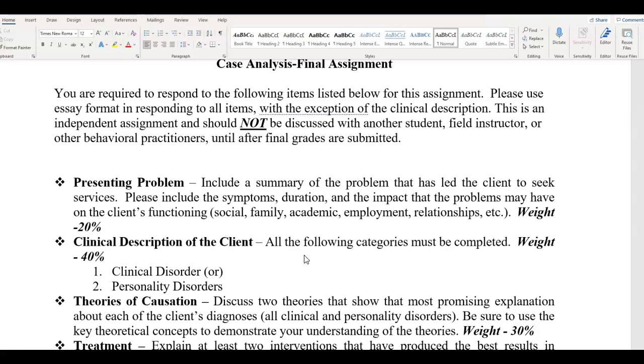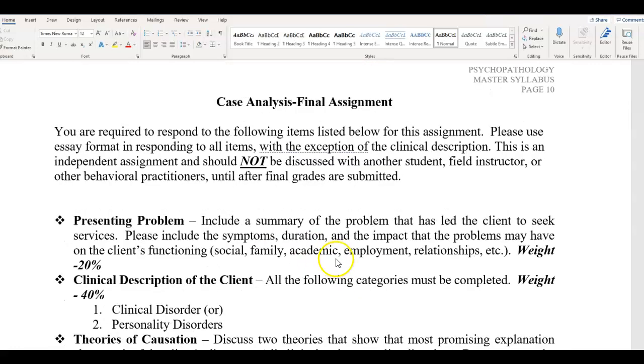Some students aren't in field, or they have challenges with their field placement. Sometimes they are in field and don't have a client yet. You are not limited to the clients that you have in field currently. If you have a client that you want to utilize from a past field experience, you can do that as well. So again, please let me know if you have any challenges or any questions. Feel free to drop into Virtual Office, particularly for the case study assignment if you don't have a client. Most students are able to identify a client either they currently have or one that they've had in the past to be able to complete the assignment.